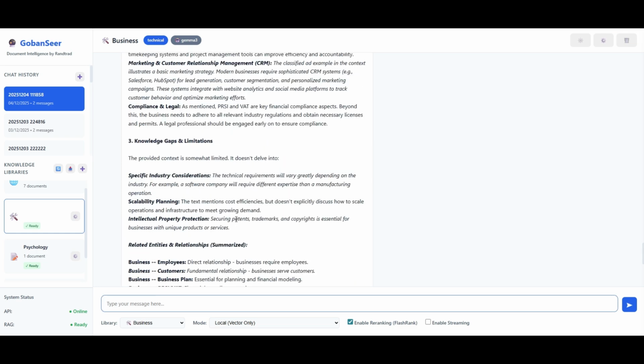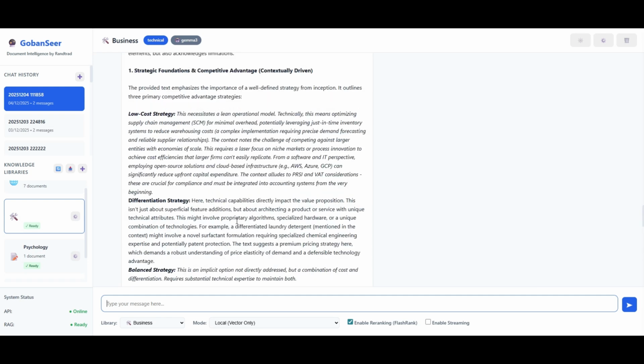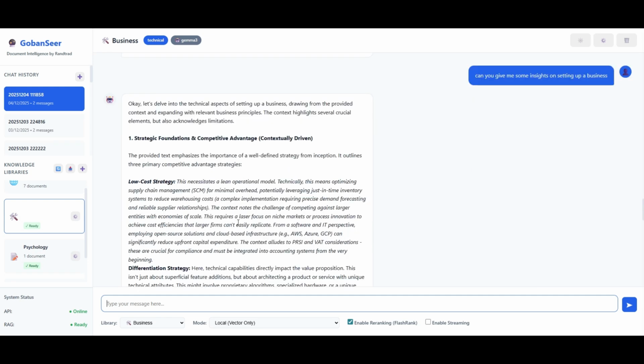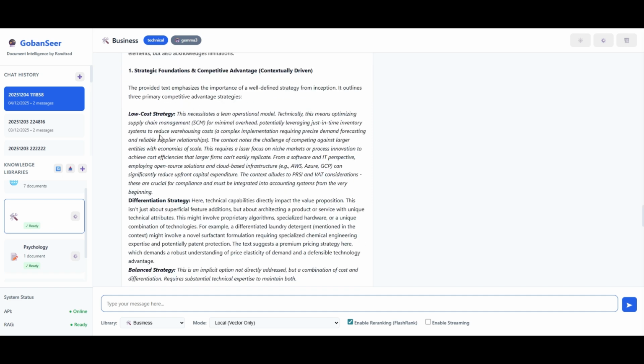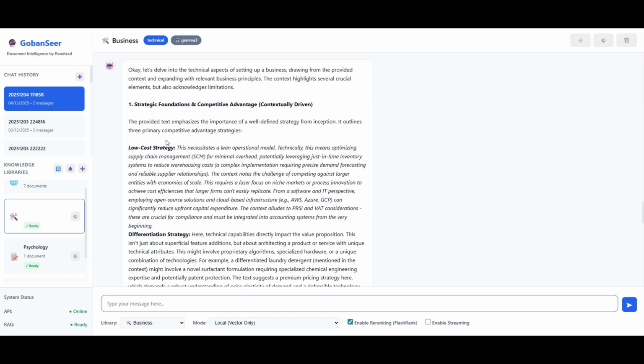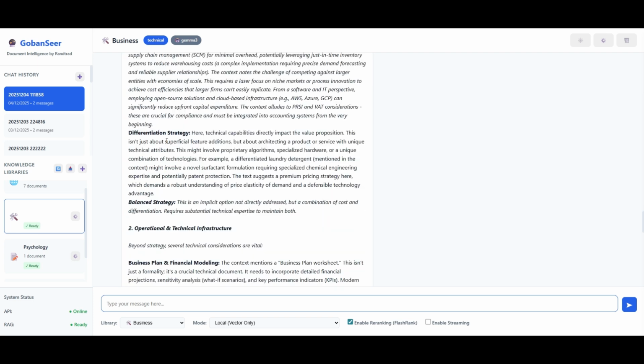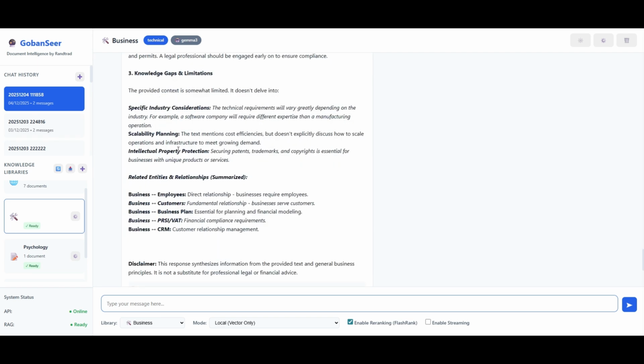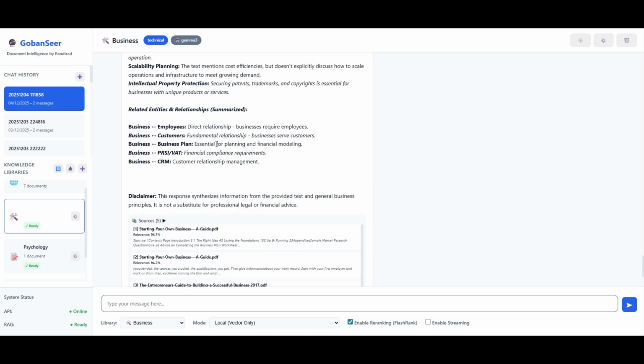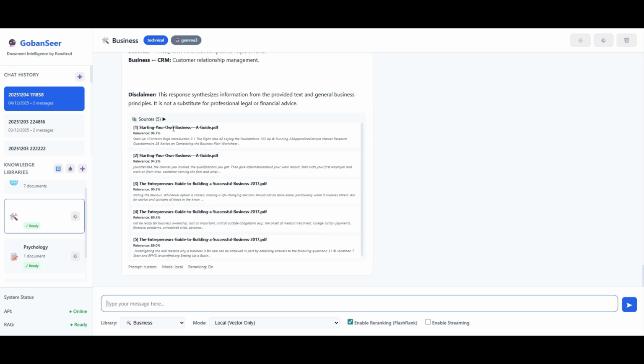This is a very accurate answer based on the information which we have stored in our database. You can see here it's given me some insights, as I requested, about setting up a business. The part which makes this realistic, and which means that it hasn't hallucinated anything, is that it shows you the reference documents and how relevant they are to the question.